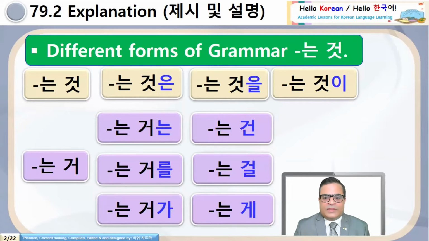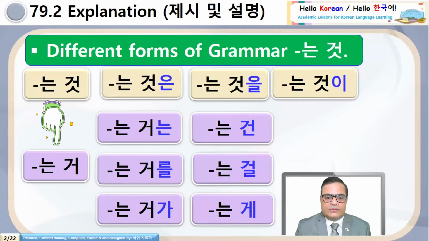Why is this grammar very important? Reason is here. See on this screen different forms of grammar neun-geot. Neun-geot can be neun-gosan, neun-gosal, neun-goshi. And neun-geot can also be written as neun-go. Now in the go there is no pachim.